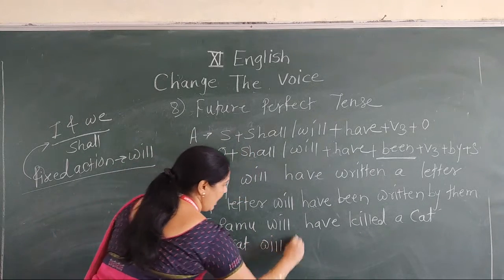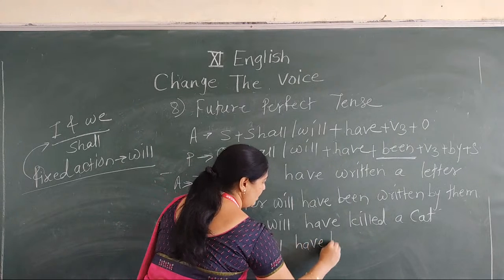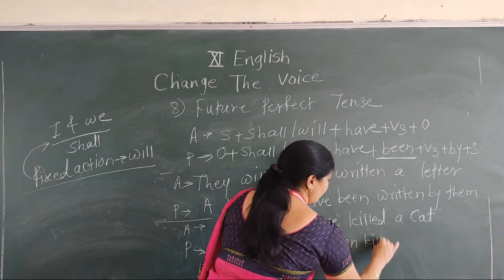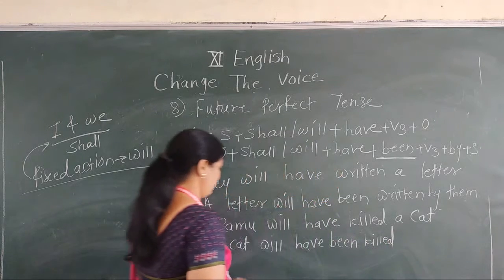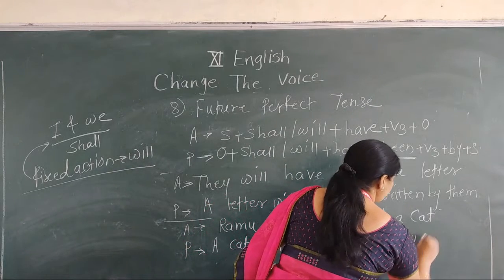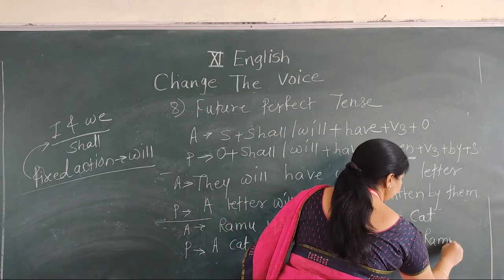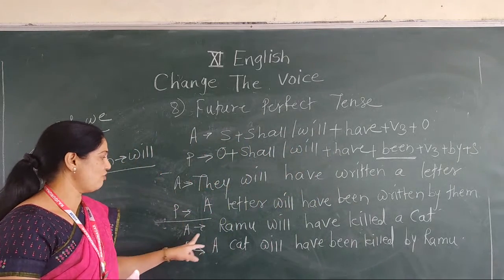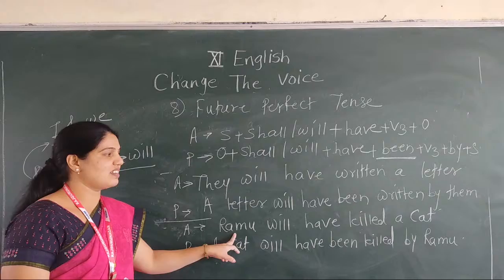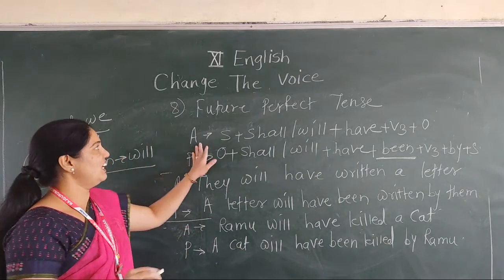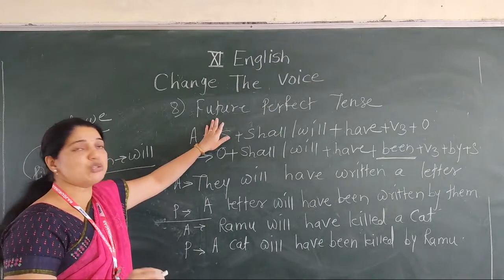Will have, then been, then killed. Already the V3 form is there. A cat will have been killed by Ramu. At the time of converting the subject of active voice into passive, if there is a name of that person, write down the same. In this manner, we deal with the future perfect tense.